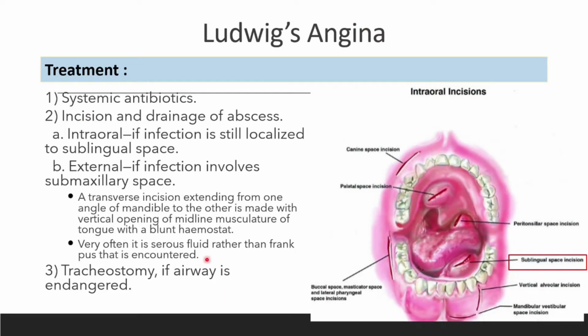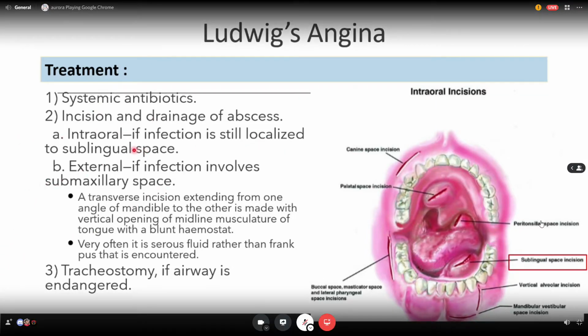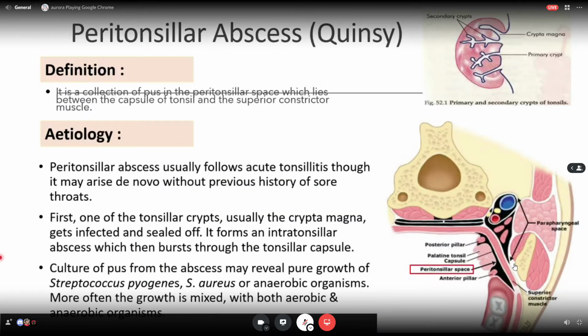Okay. So treatment dia systemic antibiotic and then kita do incision and drainage lah. Okay, intraoral if infection still localized to sublingual space. External if infection involve submaxillary space. Kalau airway dia obstructed ke apa, kita do tracheostomy. Okay, so peritonsillar abscess.